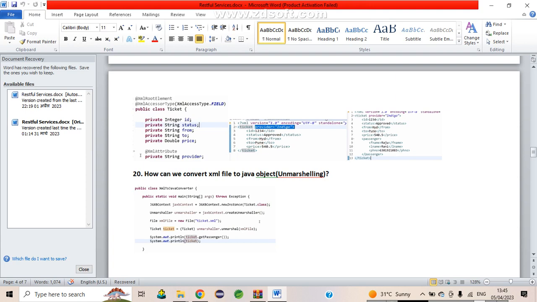Now, to convert an XML file into a Java object, in the same way we create the JAXBContext reference. After that we get the Ticket class object, then we create the unmarshaller. Here we create the unmarshaller, then we create the file. After that we do the typecasting and call the unmarshal method. Like that we can convert.